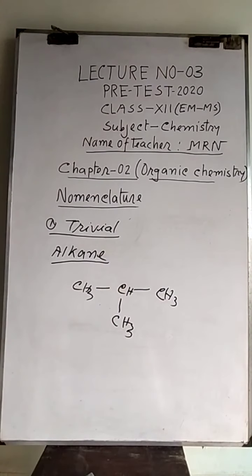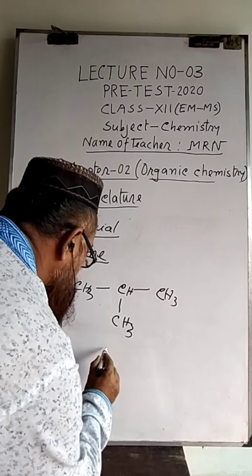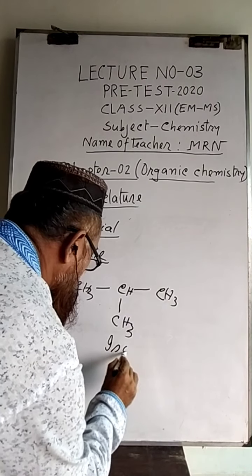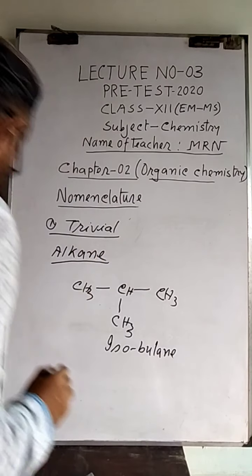When the second carbon is attached with one methyl group, its name is called iso, that is isobutane.